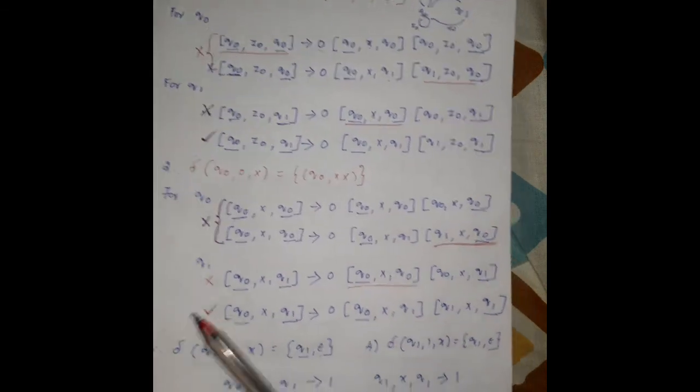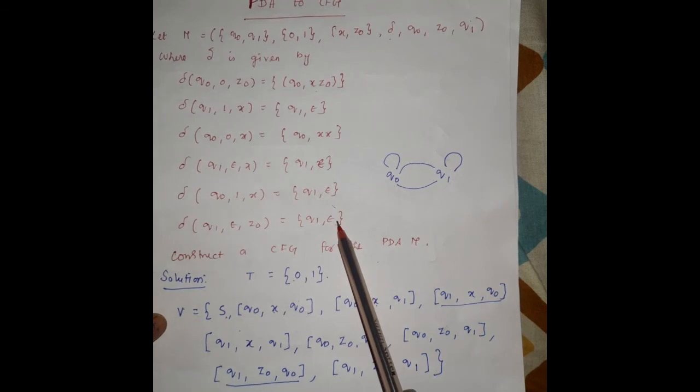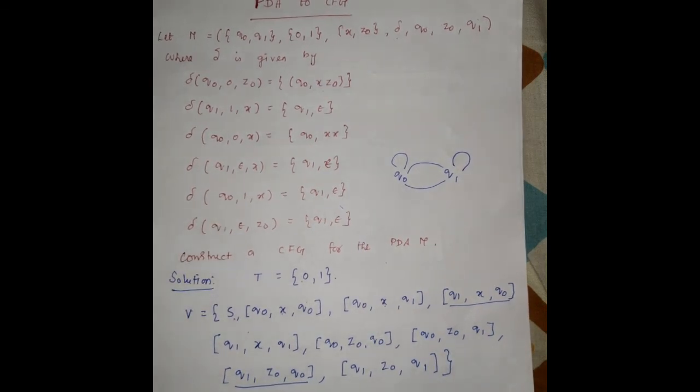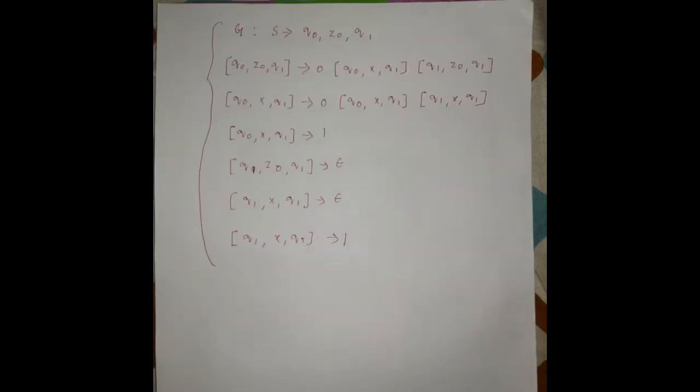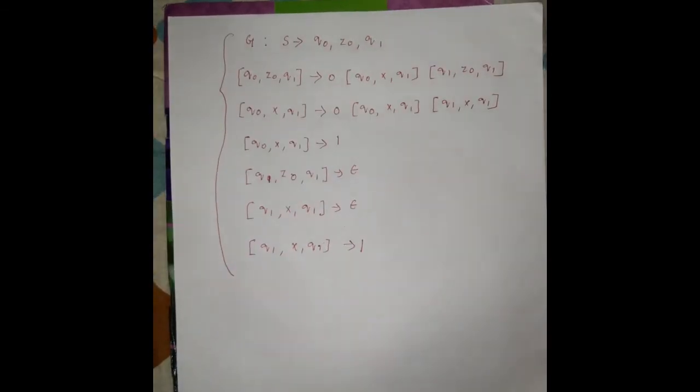So after writing the production rules for all the transition functions, we have to check whether any variable doesn't have any derivations or any terminals. After analyzing that, we have to eliminate the particular variables which don't have any derivations. So after removing all of them, we write the grammar production rules from the above pushdown automata.